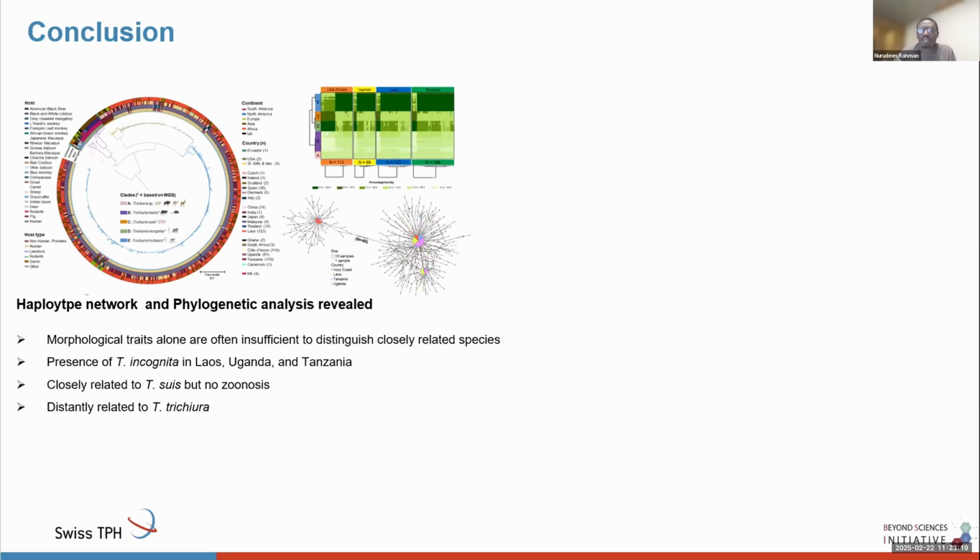Also, we found that this Trichuris incognita is closely related to Trichuris suis, but it is not a zoonotic infection, as found by work done in our group, which put it in the context of whole genome sequence samples from pigs and humans in Cote d'Ivoire. This newly formed Trichuris species called Trichuris incognita is entirely distinct from Trichuris trichiura.